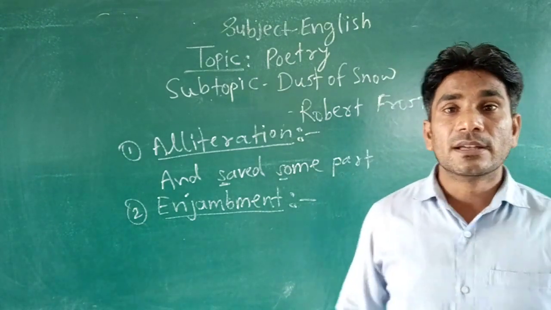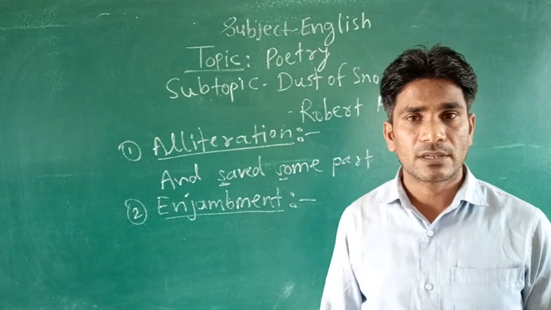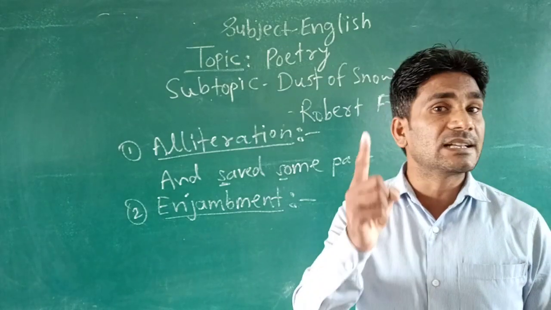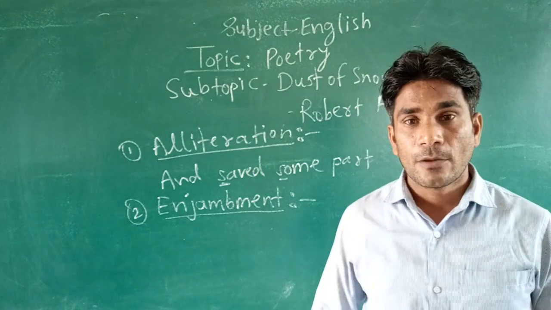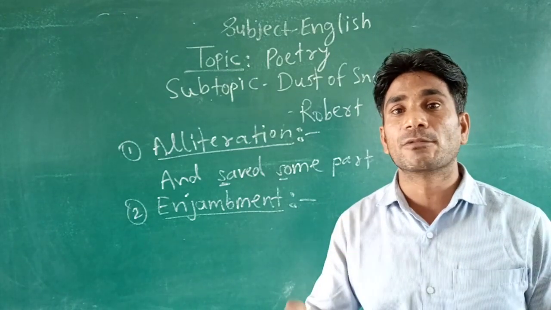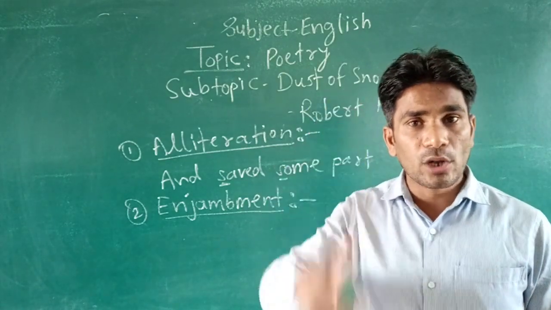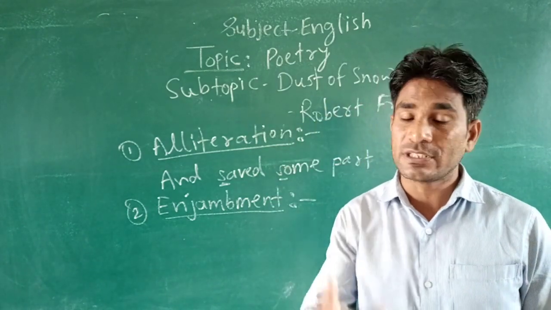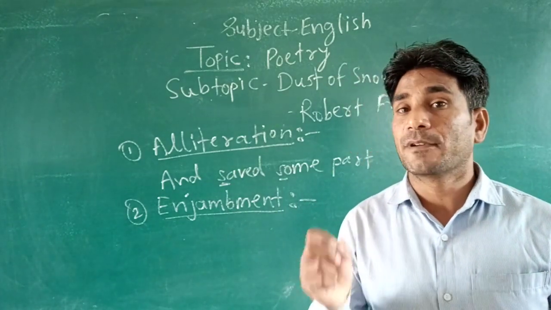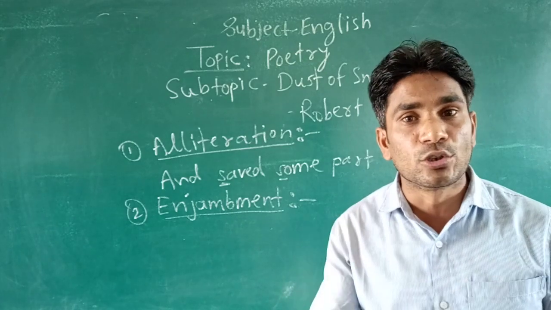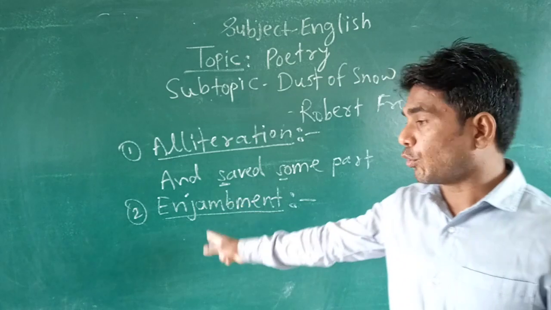So look, the whole poem is in enjambment. The whole poem is just a single sentence divided into two stanzas, eight lines, without using any comma or full stop, without using any punctuation mark. So the whole poem is in enjambment. Here you can say that in this poem, the figure of speech enjambment is prominently used.